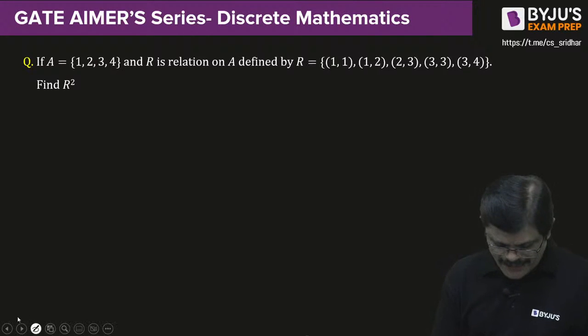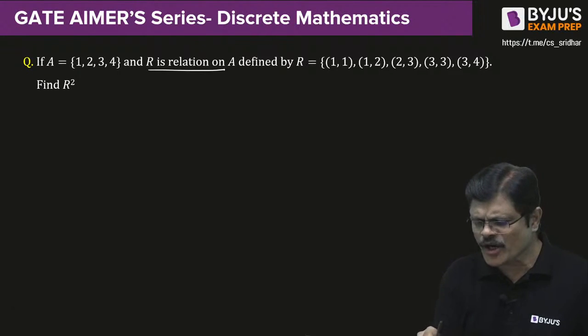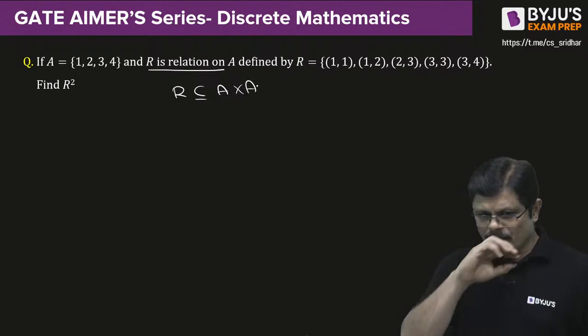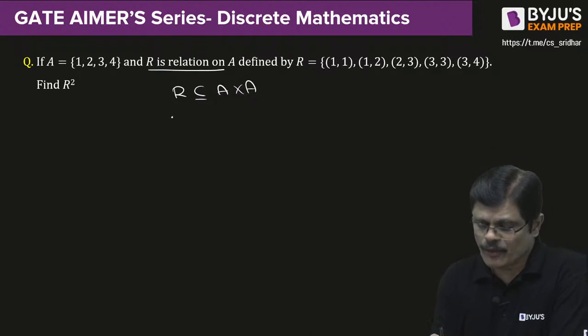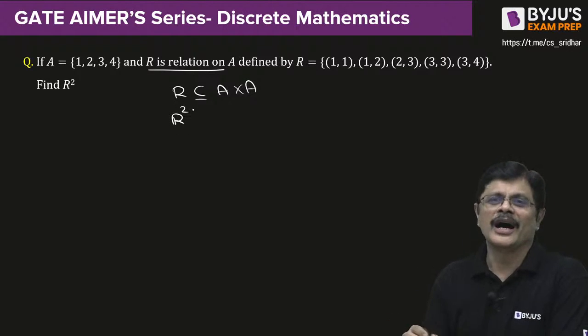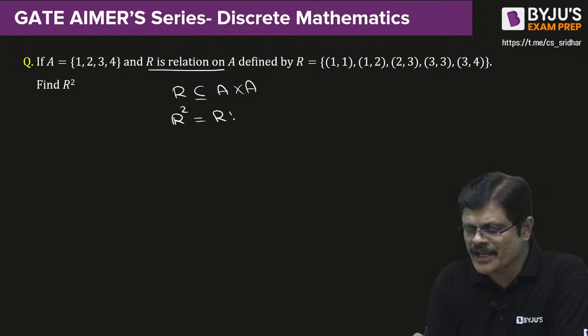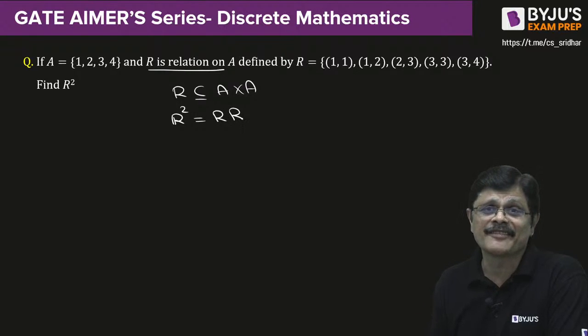Here we are having a relation on A, which means a relation from set A to A. Now I want R square, my dear friends. What do you mean by R square? R square means the composite relation of R with itself. That is what we call a composite relation.